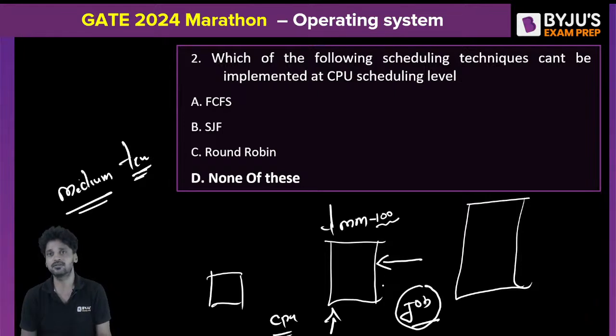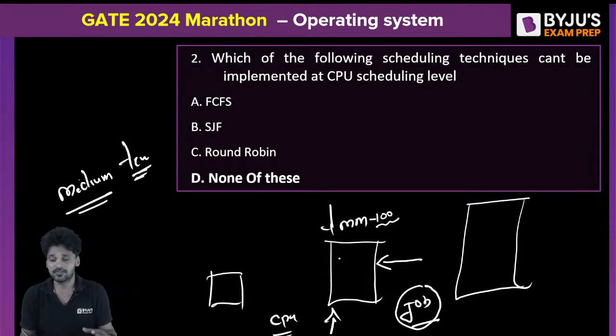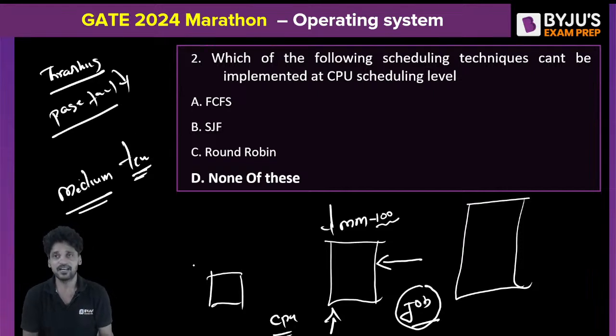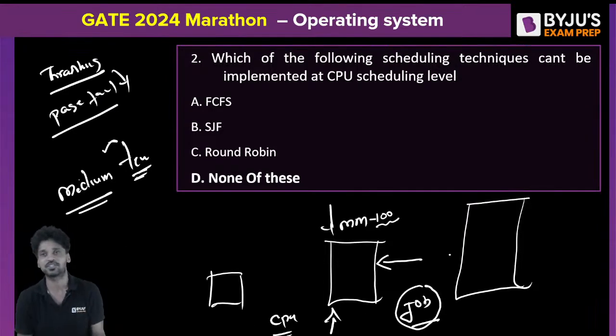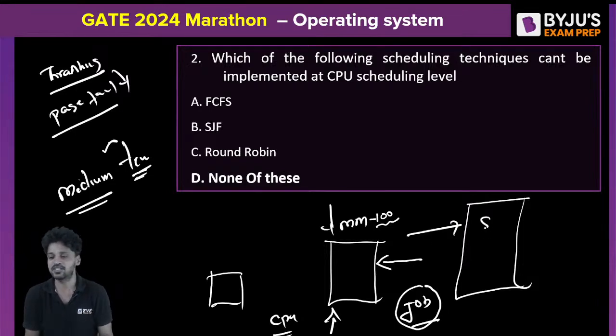This medium-term scheduler will remove a few processes from the main memory to increase the performance. When too many processes are loaded into the main memory, performance will get reduced, which leads to something called thrashing. Thrashing means there will be a higher page fault rate. To reduce the page fault rate and increase system performance, I may use a medium-term scheduler. It may be employed in a system only to remove a few processes from the main memory and send them back to the secondary memory.